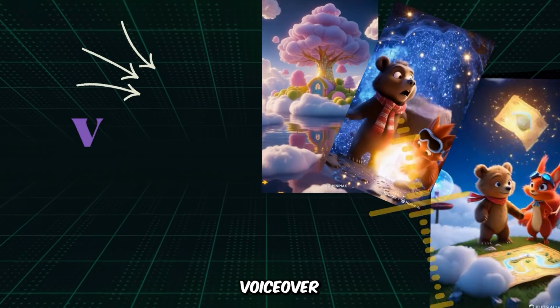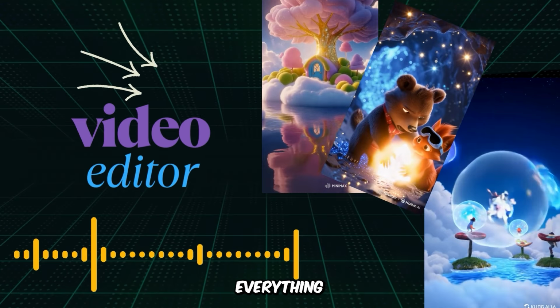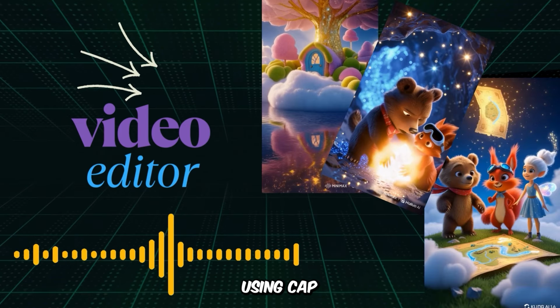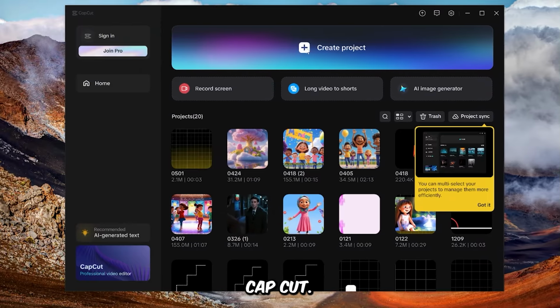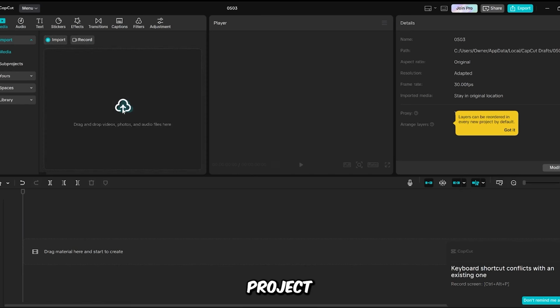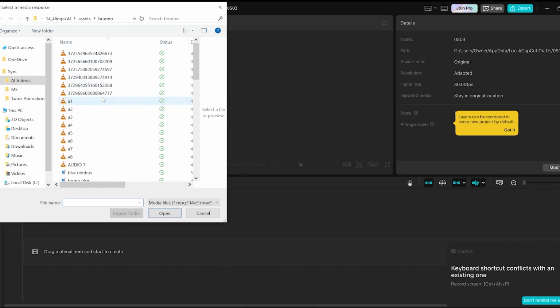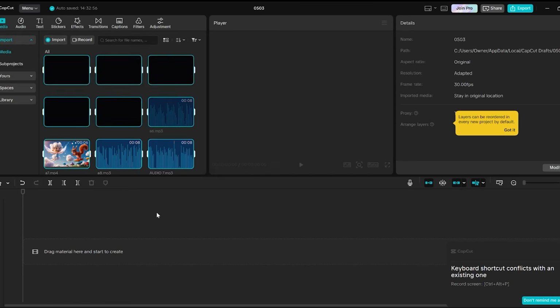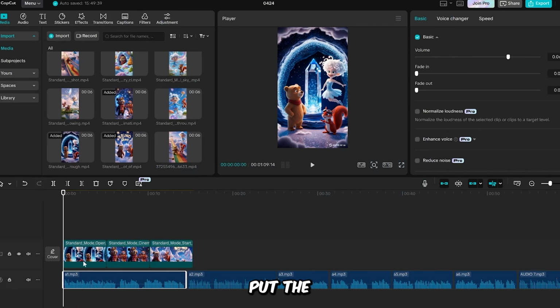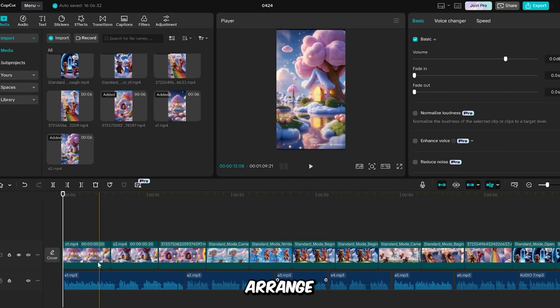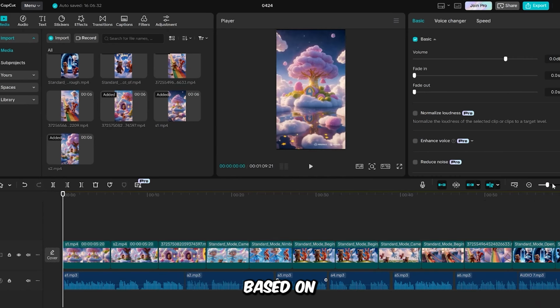Now that we have our voiceover and visuals ready, let's put everything together. I'm using CapCut for editing because it's easy to use and works well. Open CapCut, create a new project, and import all the files you made. Put the visuals on the timeline, then drag and drop your audio files onto it. Arrange your animated scenes in the right order based on your script.